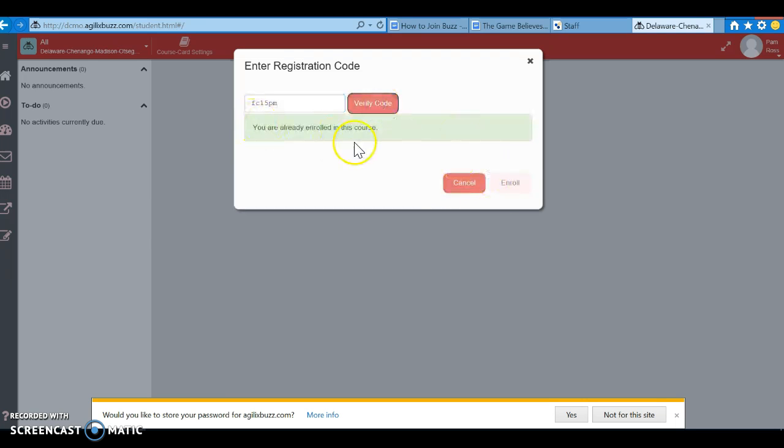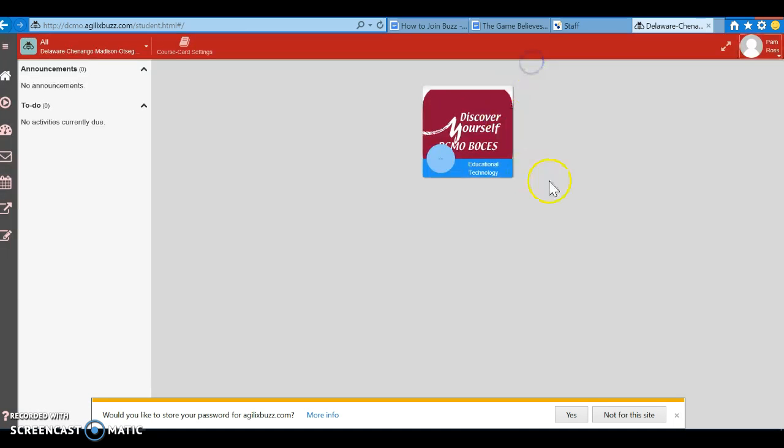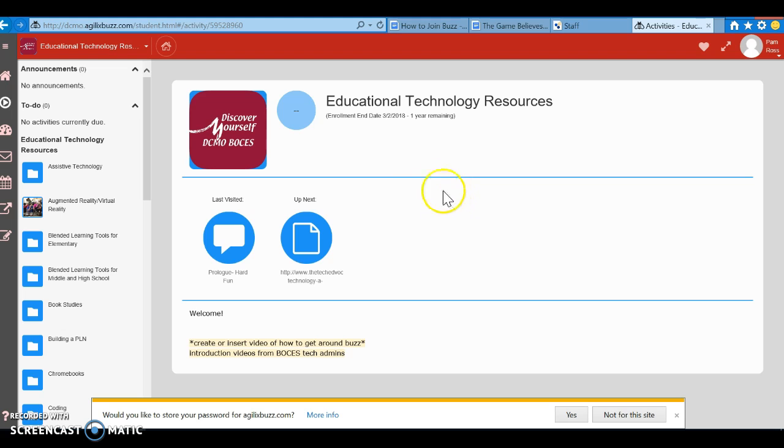Then click on verify. And then I'm already enrolled. Then you're going to do enroll. And you will see Discover Yourself, the DCMO logo, and educational technology. So go ahead and click on that. Once you're in here, this is the home screen. Since I've already been in here as Pam, you will see where she last visited, where I last was, and what's up next in the course.